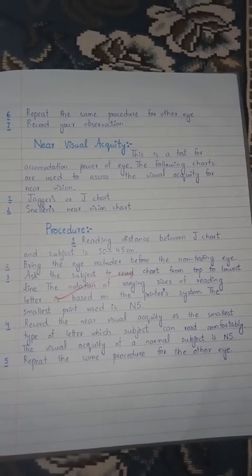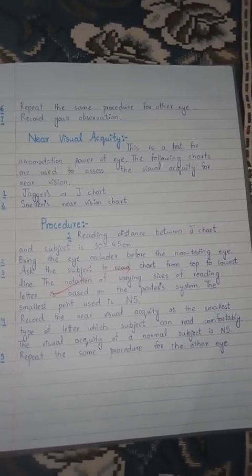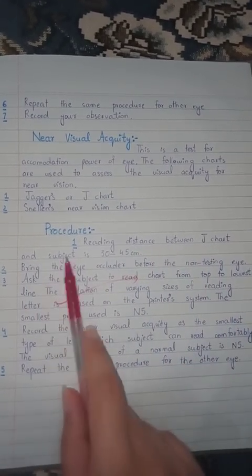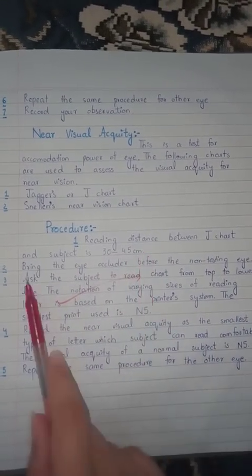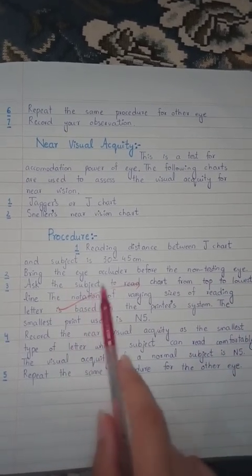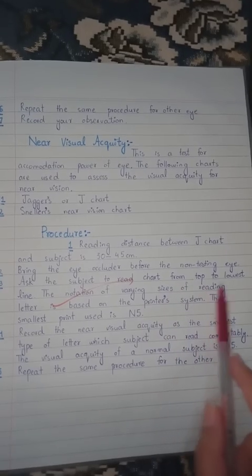Today we're going to discuss the procedure of near visual acuity. The reading distance between the J chart and the subject is 30 to 45 cm. Bring the eye occluder before the non-testing eye. Ask the subject to read the chart from the top to the lowest line.